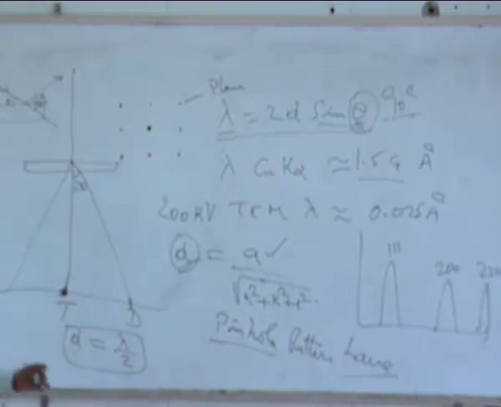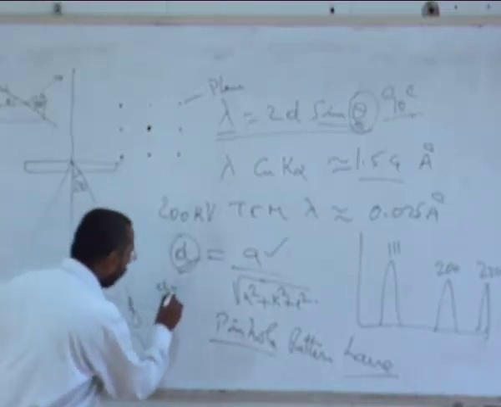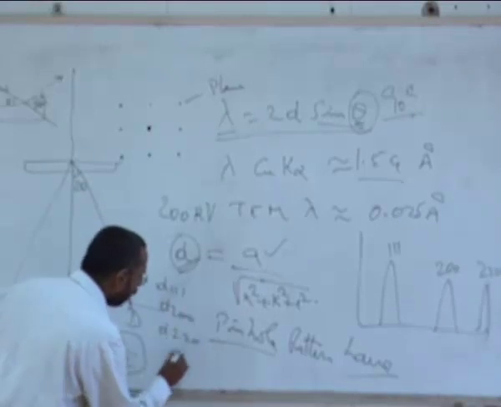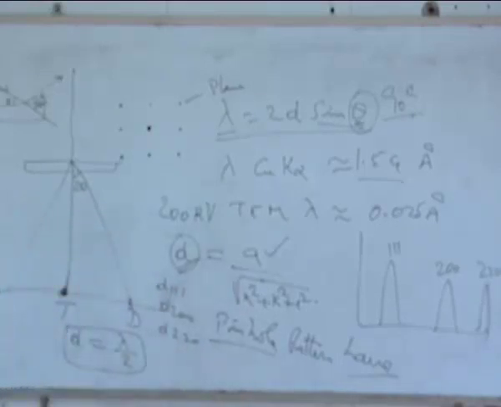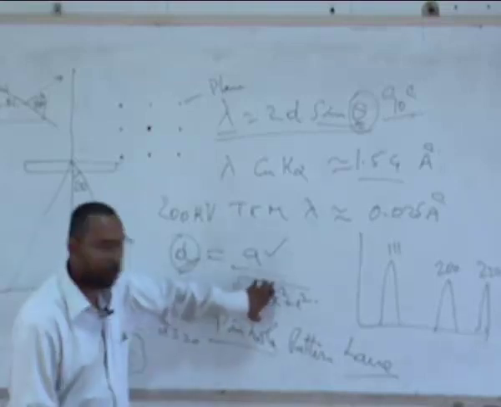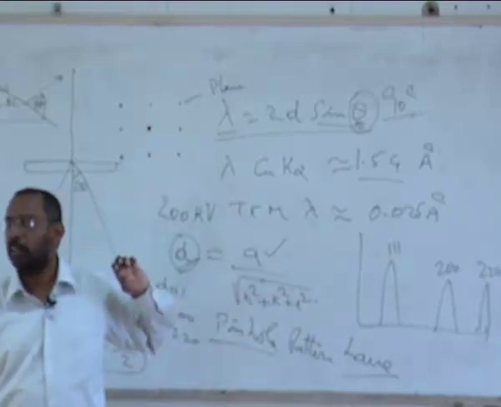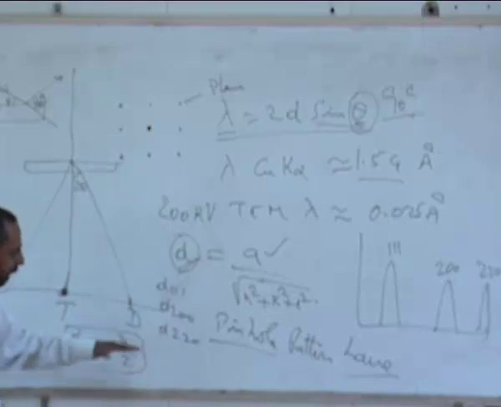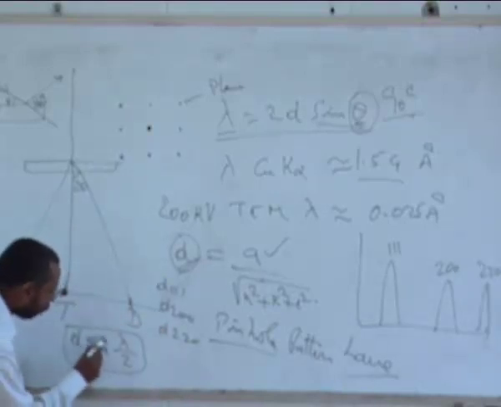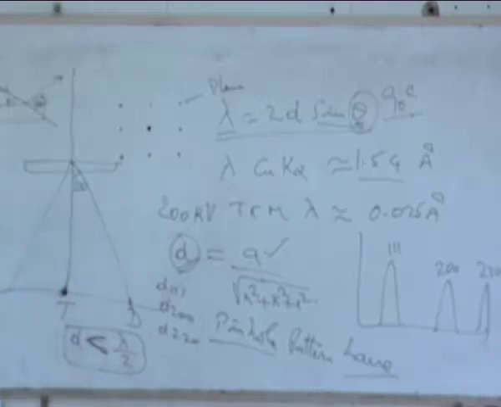So if I start looking at what is the D for 111, what is the D for 200, what is the D for 220, and I keep on going down. As I go to bigger and bigger numbers in terms of HKL, what is happening? The D is decreasing. Why does the D decrease? Because in the formula, this is in the denominator. Once the D becomes smaller than this value, you will not be able to see that D at all.